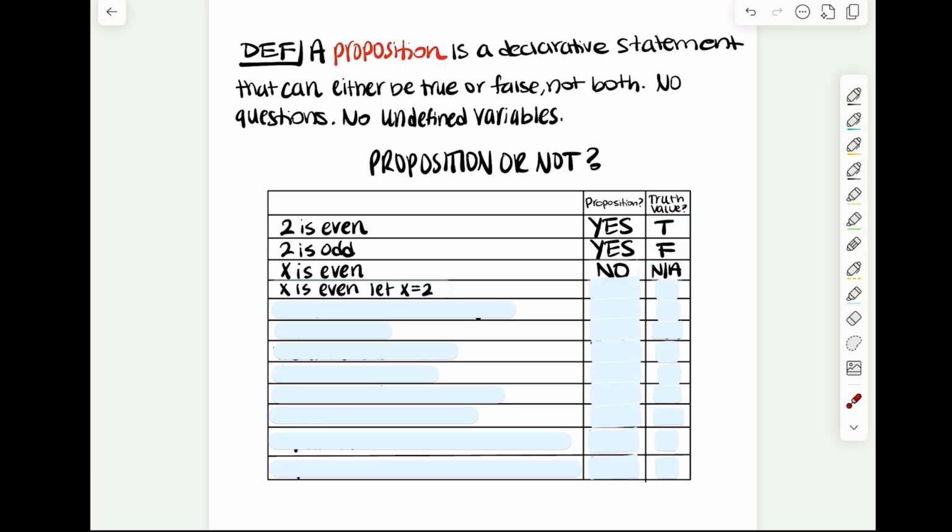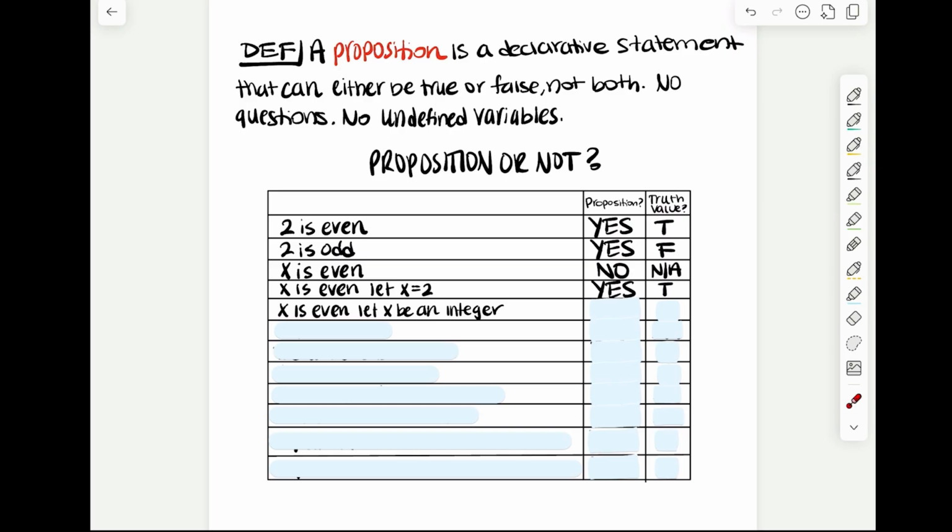But what if you have the exact same thing, x is even, but now you let x be equal to 2. You defined what x is. You said, okay, x is 2, so 2 is even is a proposition because that can either be true or false. And what is its truth value? True, because we know that 2 is even.